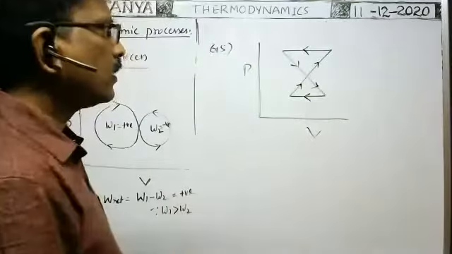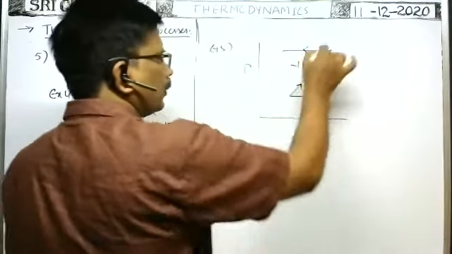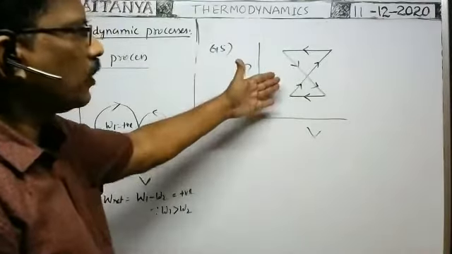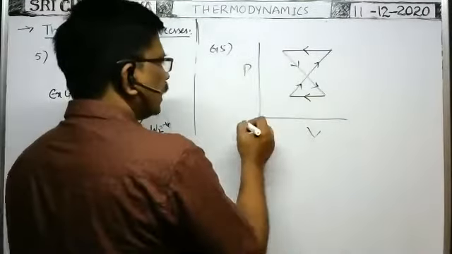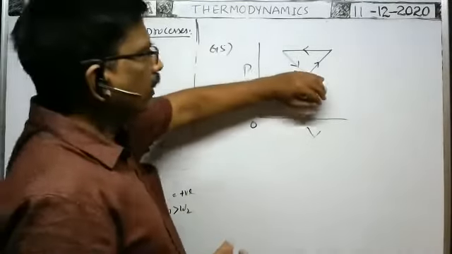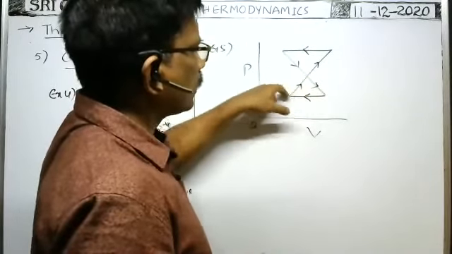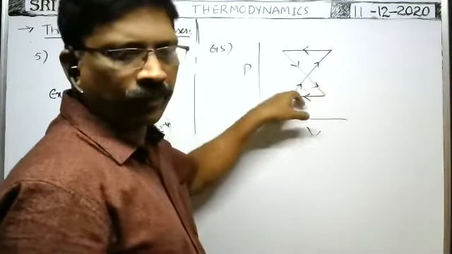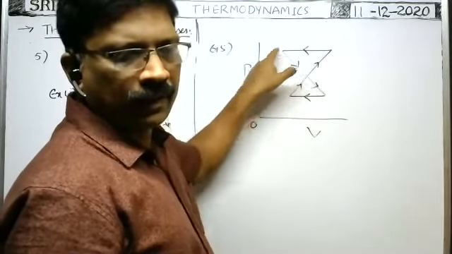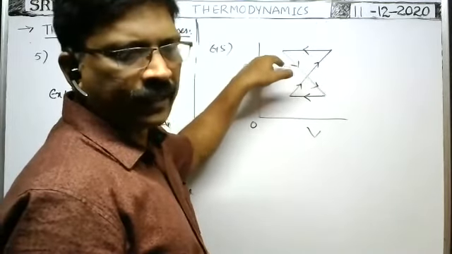Suppose the cyclic process takes place along this path like this. The cyclic process takes place along this path and the PV curve for the cyclic process is represented like this. In this case, what is the net work done? Is the net work done positive or negative? Work done in this process is positive. In this process, work done is negative.